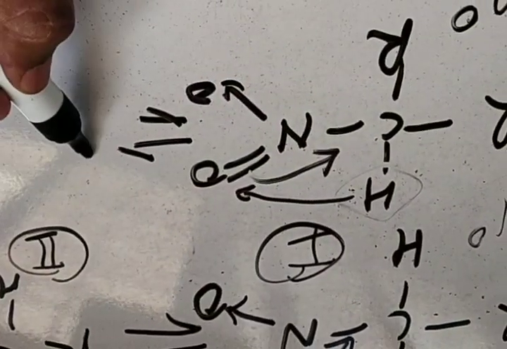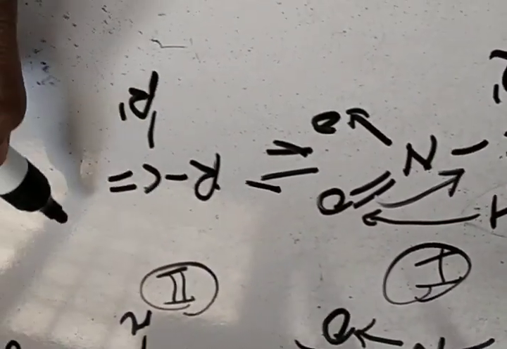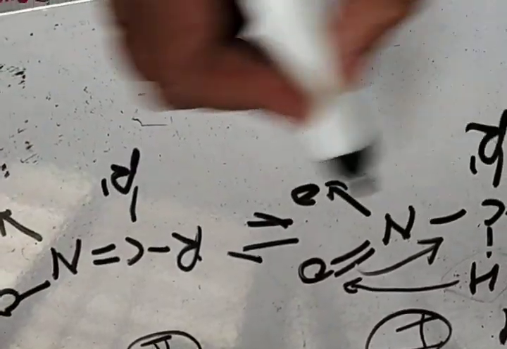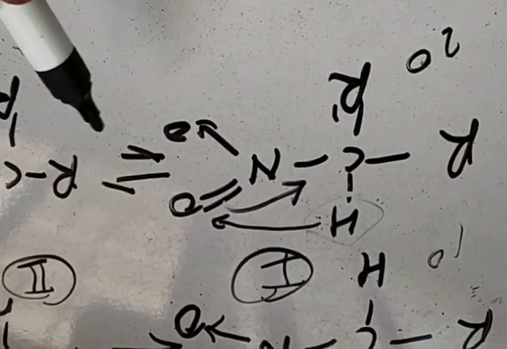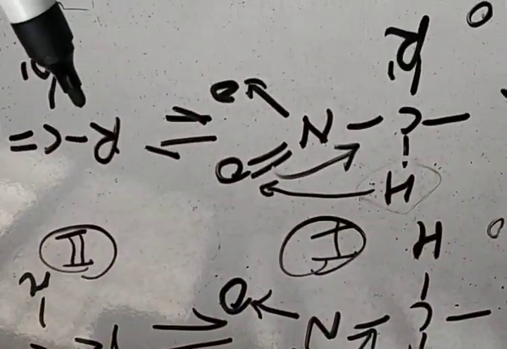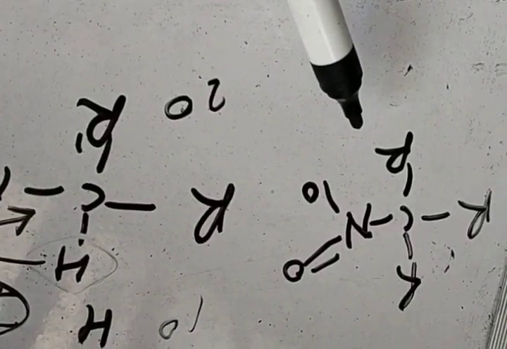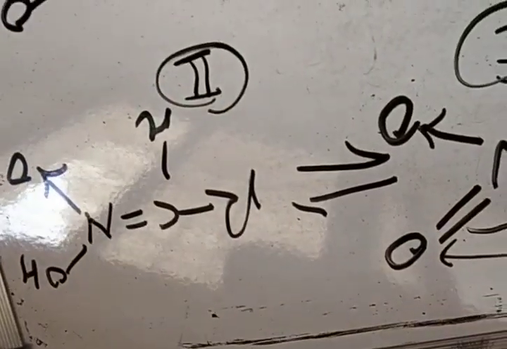We are getting the tautomer R-CH=N(OH)O. So these two are tautomers of each other. We can say that primary and secondary nitroalkanes can exhibit tautomerization, and tertiary nitroalkanes do not undergo tautomerization. Due to this tautomerization, nitroalkane gets some acidic property.